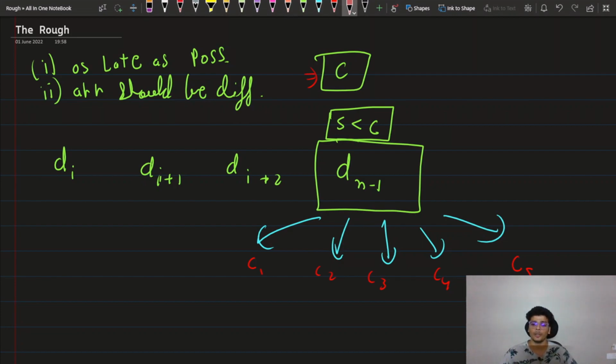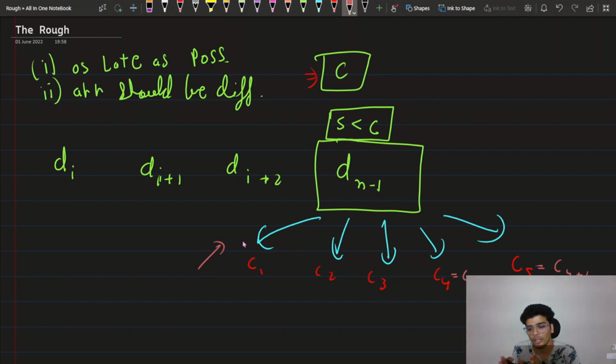Let's say if we are able to get a time in between C4 and C5, then we can sit on this bus and this person will not be able to sit on this bus. But let's say there is no such space in between C4 and C5. Let's say C5 is equal to C4 plus 1. That means there is no space in between C4 and C5. Then I will try this space. Again there is no space in between C3 and C4, so this will become C3 plus 1. Similarly, if we go on and there is no space till this position.